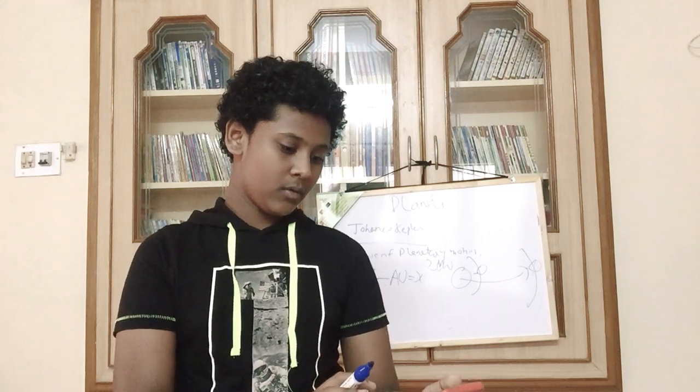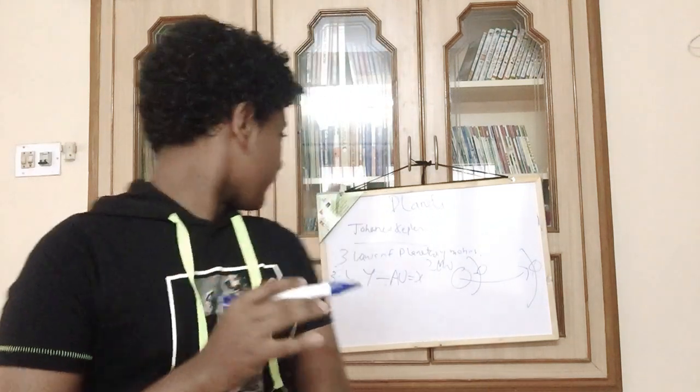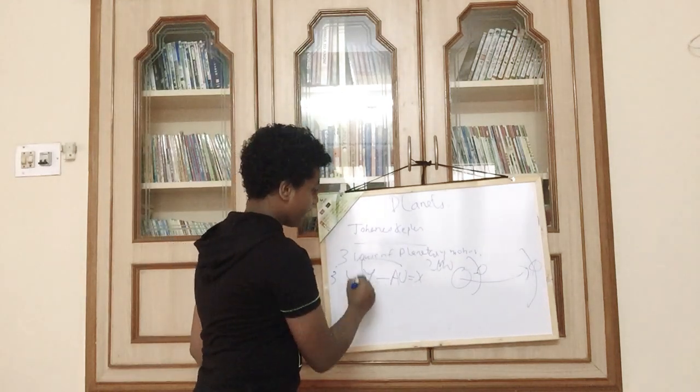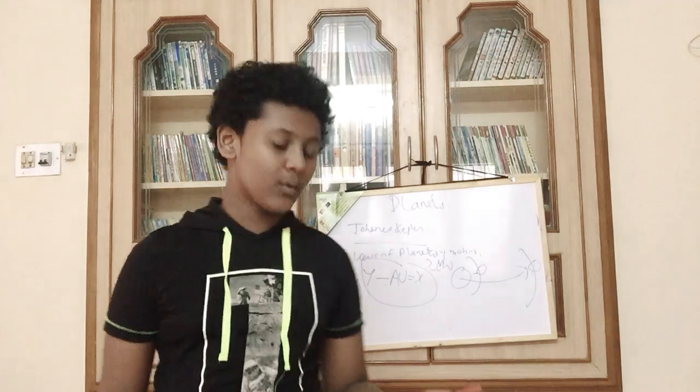For Mercury, your period in years is 0.241, and your average distance is 0.39 astronomical units. So the value which we have taken as x in this equation is 0.98. Not all the values are exactly similar, but they are approximately equal.